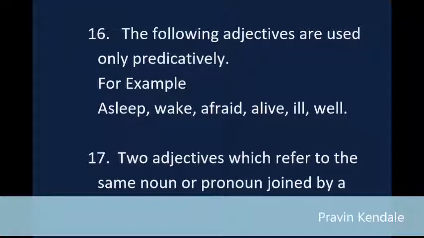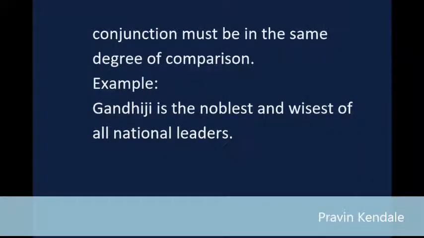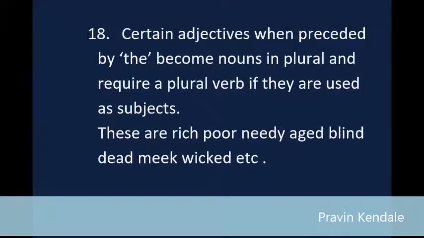Two adjectives which refer to the same noun or pronoun, joined by a conjunction, must be in the same degree of comparison. Example: Gandhiji is the noblest and wisest of all national leaders. 18. Certain adjectives when preceded by "the" become plural nouns and require a plural verb if they are used as subjects. These are rich, poor, needy, aged, blind, dead, meek, wicked, etc.